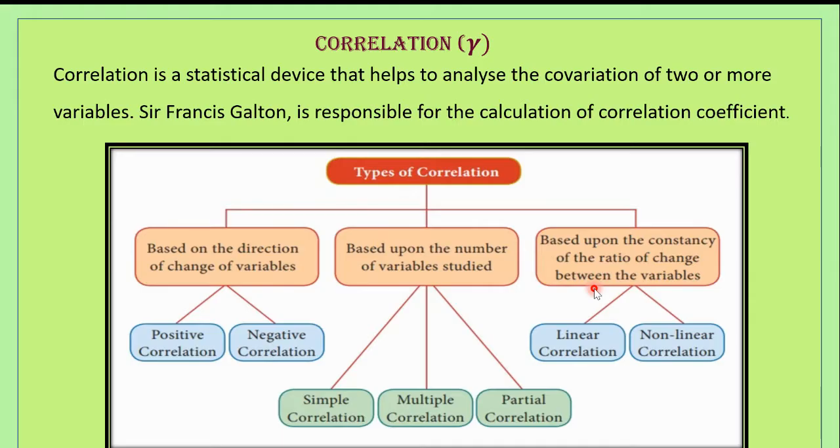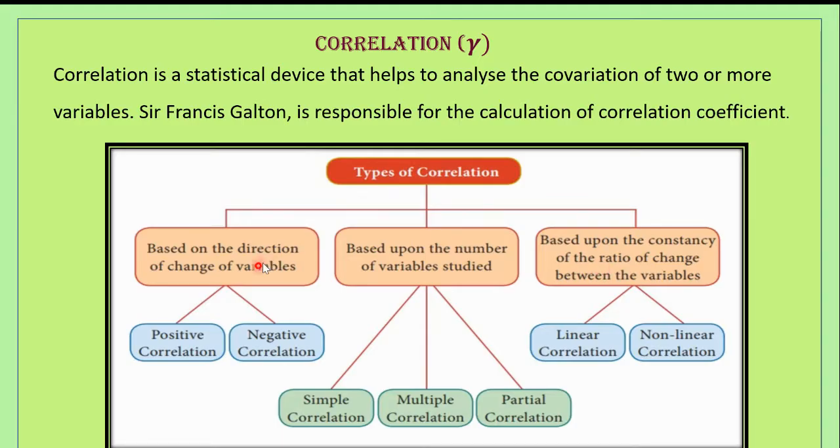So basically, correlation can be classified into three. First is based on direction. The next one is based upon the number of variables. And the third one is based upon the constancy of the ratio of the change between the variables.